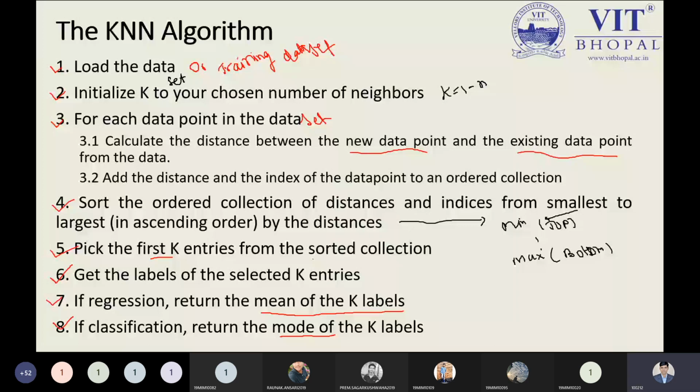But mathematically, we need to keep in mind that we need to calculate the classification or regression by using the mean and mode based upon your requirement. So these 7-8 points determine that this KNN algorithm will be supported by both approaches, classification and regression. That is the point we need to keep in mind. Right now, this is the idea about the KNN algorithm.